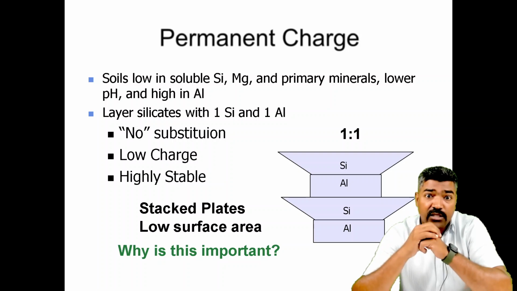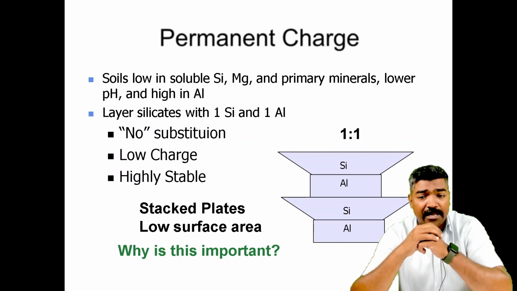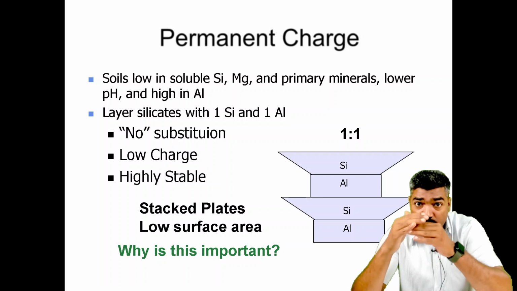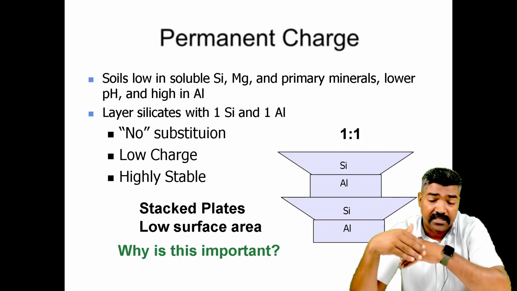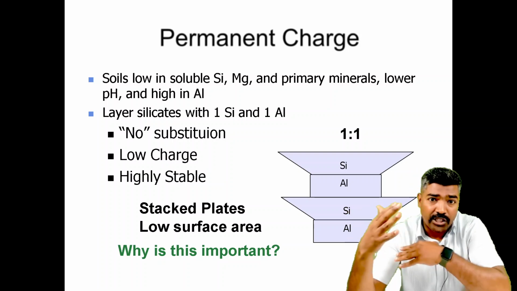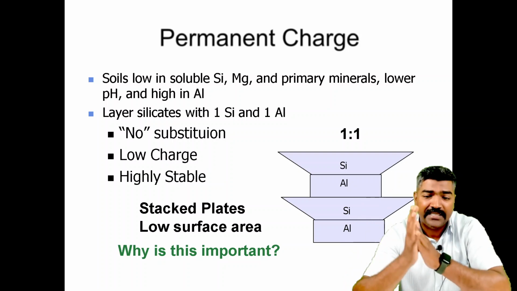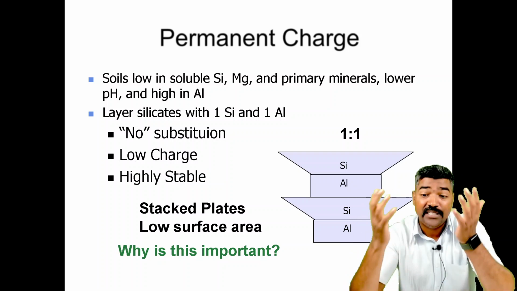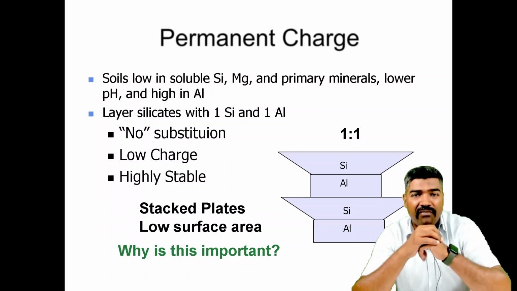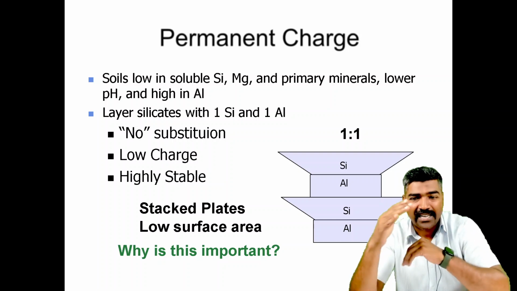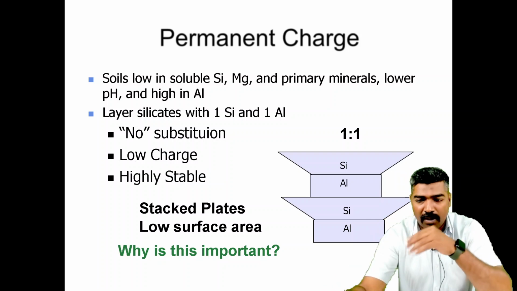So layer silicates with one silica and one aluminium. Now you can see how the distribution takes place in the charges. That is no substitution, low charges and highly stable components. Now the stacked plates have a low surface area. Why is it important? That's shown in the figure, that is the 1:1 ratio. Silica, aluminium is one by one.